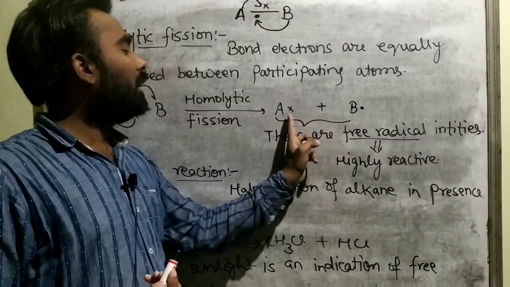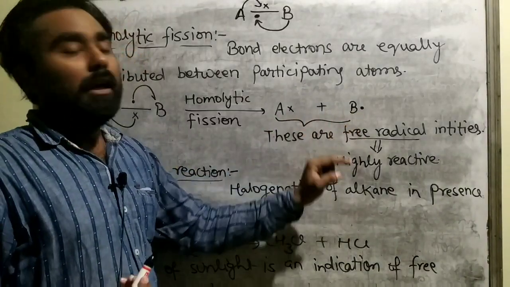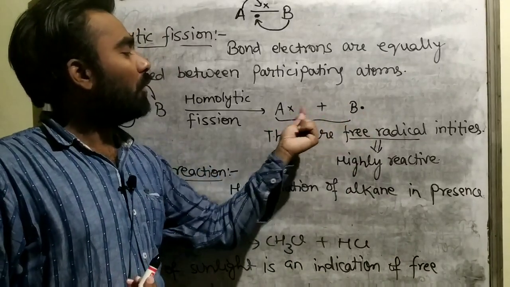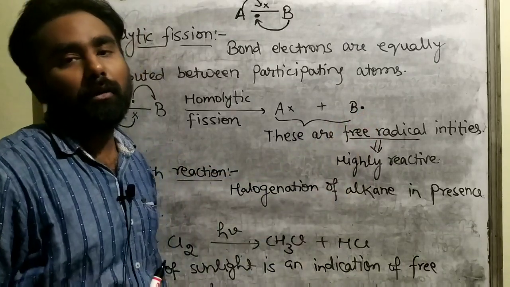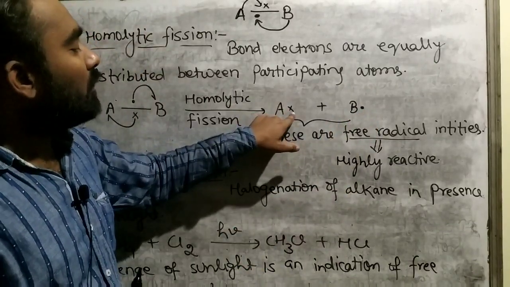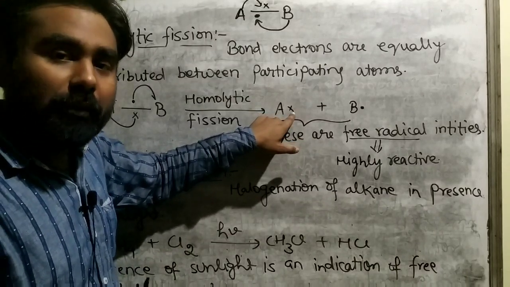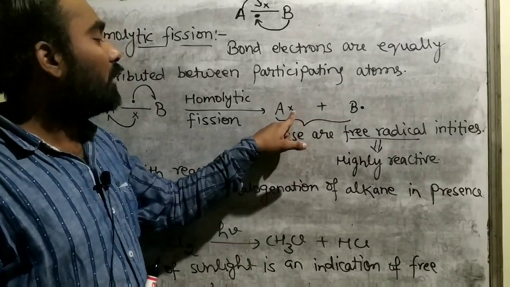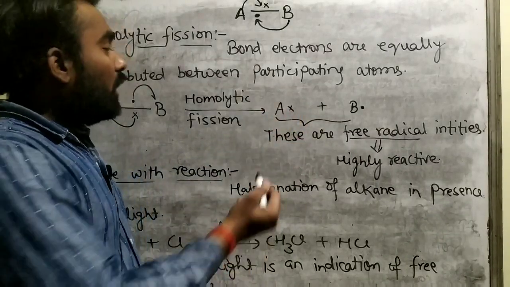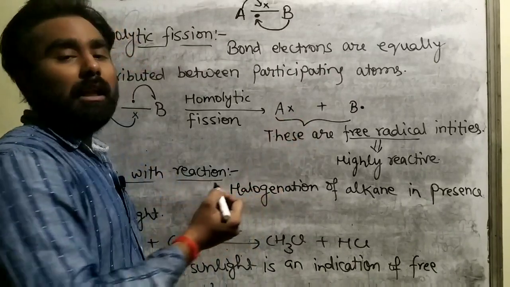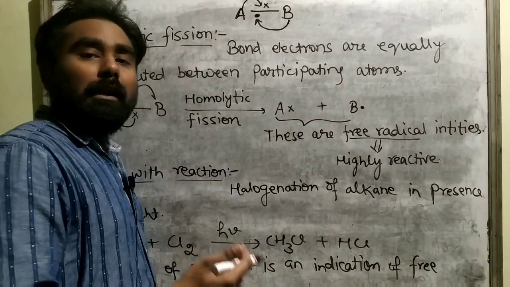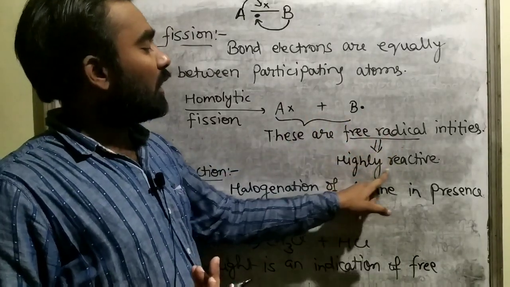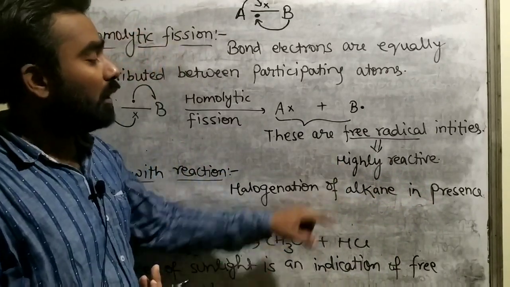Then there will be two entities formed, A and B, which will have unpaired bond electrons. These are the electrons which have taken part in the bond formation, but due to some situation these electrons got unpaired. So these electrons have a very great tendency to get paired up again. So these are called free radicals and these are highly reactive. You must note this point.